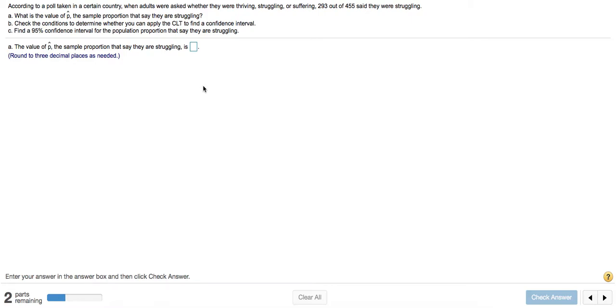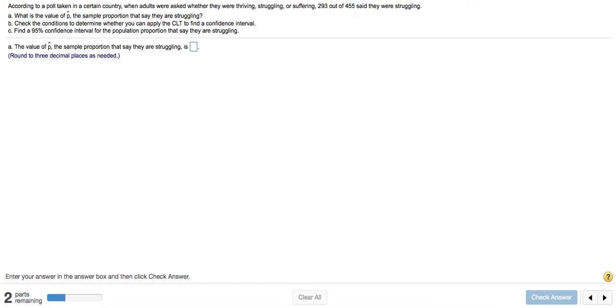According to a poll taken in a certain country, when adults were asked whether they're thriving, struggling, or suffering, 293 out of 455 said that they were struggling. Part A is asking for the value p hat, which is the sample proportion from this sample right here. To determine that, we can just divide 293 by 455.